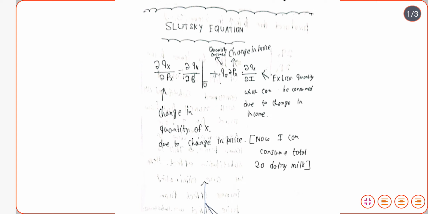This is termed the price effect, which tells us the amount of change in the quantity demanded due to a change in price. You may say 1 unit to clarify more, but it is not necessary.